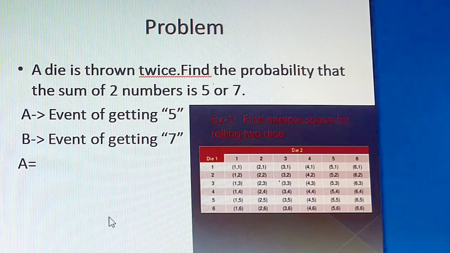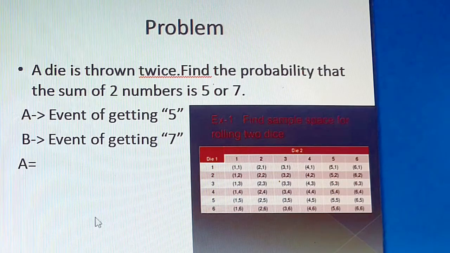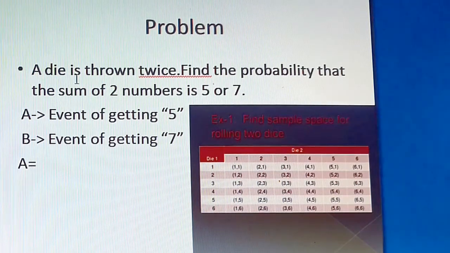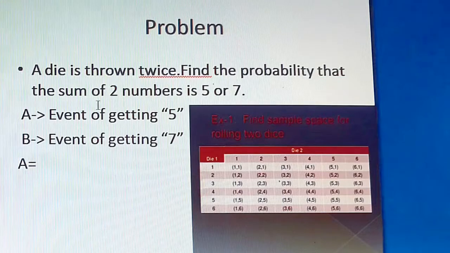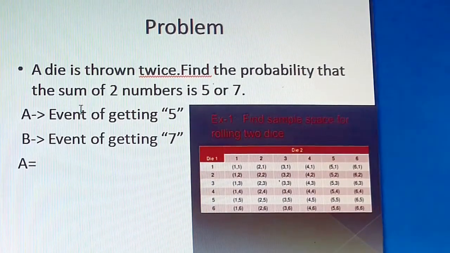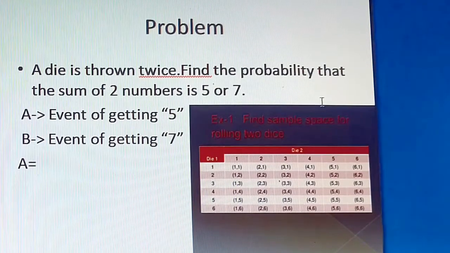Okay, students, so take down the question. The question is like this: a die is thrown twice. Find the probability that the sum of two numbers is 5 or 7. So it's clearly given "or." "Or" means we have to apply the addition rule.